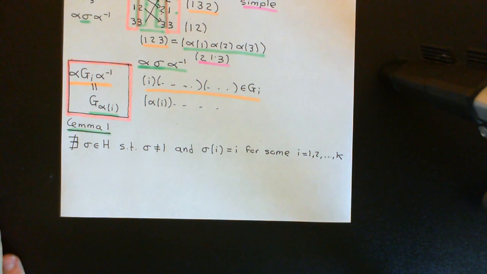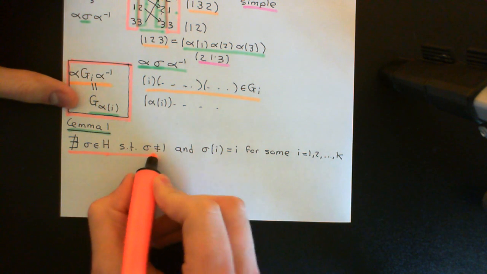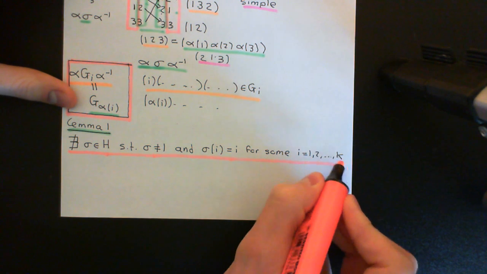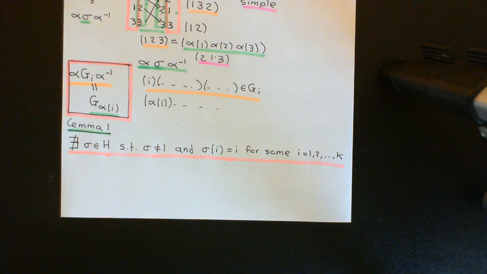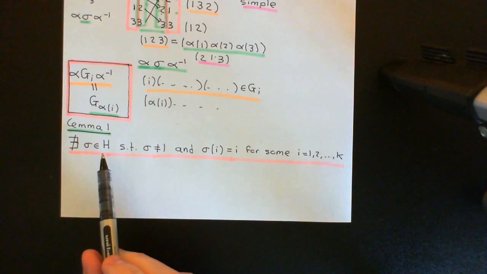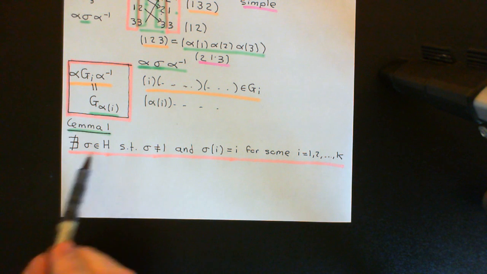Okay, so this is lemma 1, that this subgroup capital H, which we're assuming is this normal subgroup that we want to prove cannot exist, first of all cannot contain any element which fixes a certain element of the set 1, 2, 3 all the way up to k, except for the identity element. So this is effectively saying that with the exception of the identity element, H cannot contain a single element that has a 1-cycle in it. If you take its cycle decomposition, it cannot have a 1-cycle in it, except of course the identity, which is made up of k 1-cycles. So this hugely restricts what can actually be in this normal subgroup.